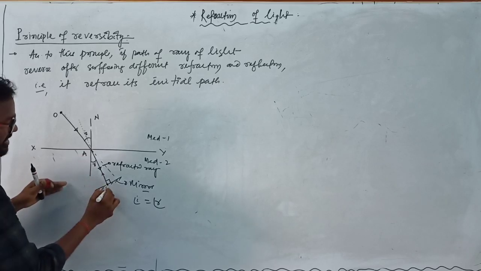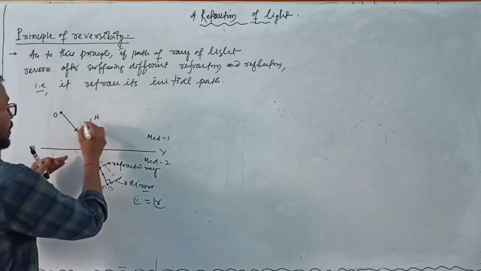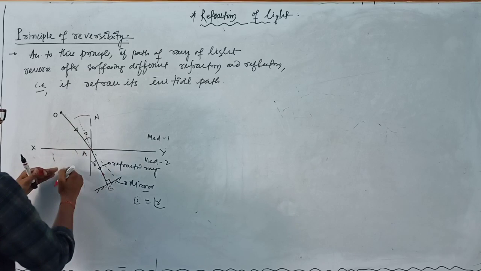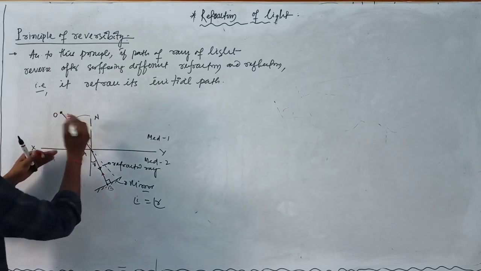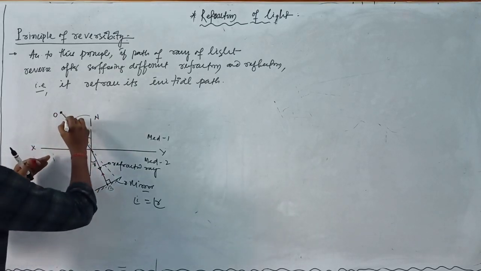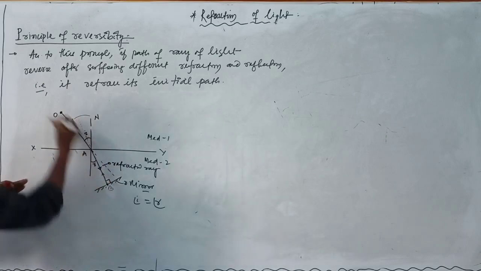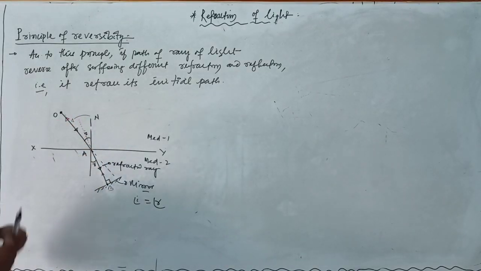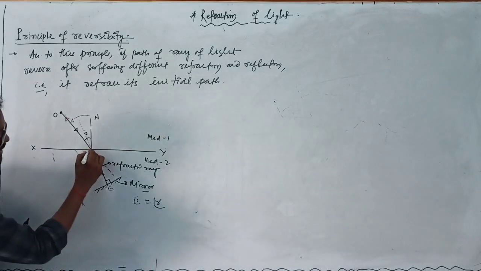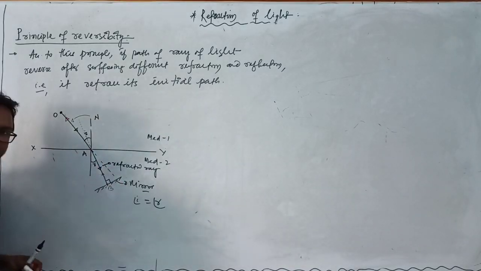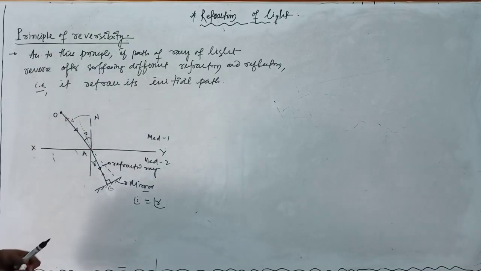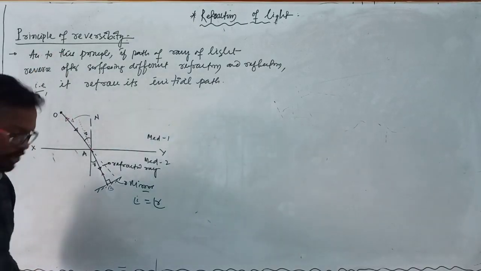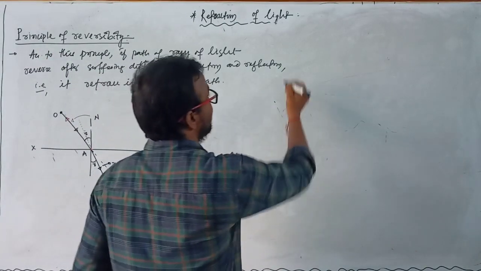and suppose this point is B. When light travels from denser to rarer medium, it bends away from the normal, and then the ray travels like this. That means it retraces its original path after suffering different types of refraction and reflection, and this is known as the principle of reversibility. So in this case we can write two relations.